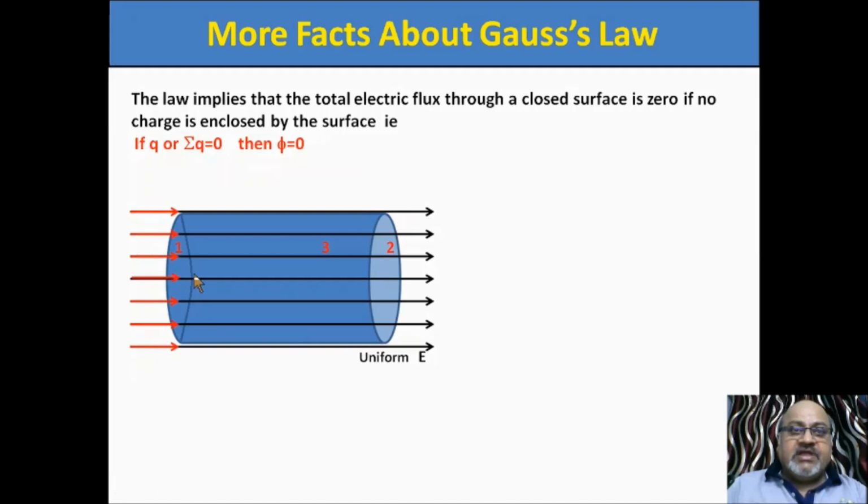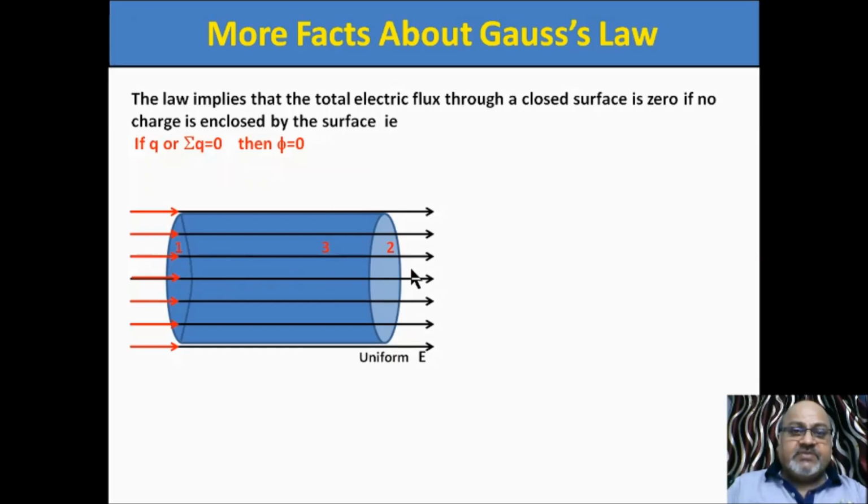Now see, at this surface, I repeat again, focus on the cursor here. I have shown the direction of the electric field at this face. At surface 1, the electric field is entering, inward.